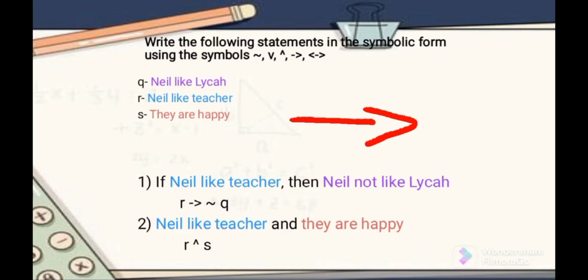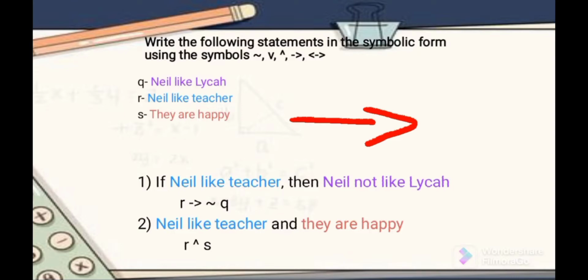We put this, and the negation of Q. As we remember, the negation symbol means "not," so the negation of Q is Nail does not like Laika. So how do we read this? R, if then, negation of Q.